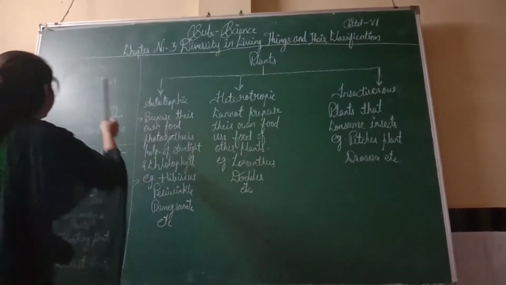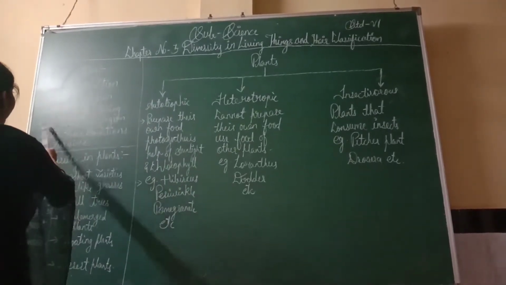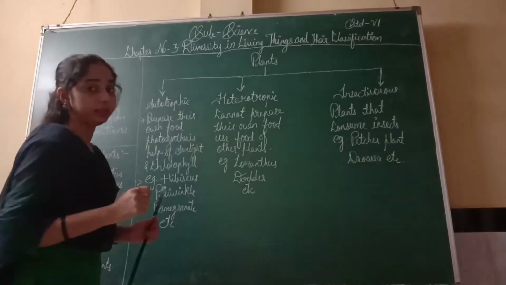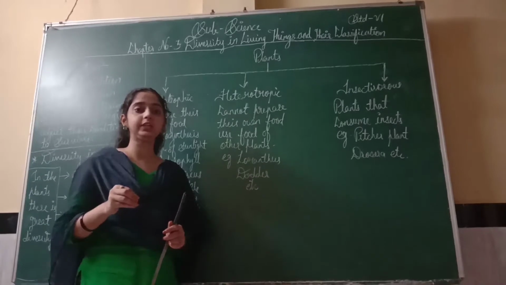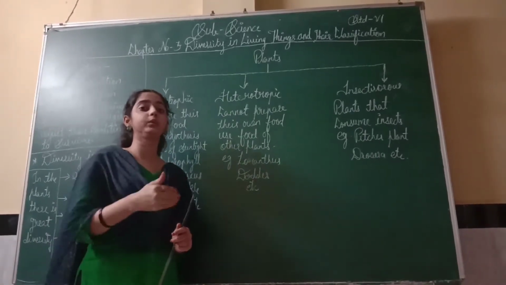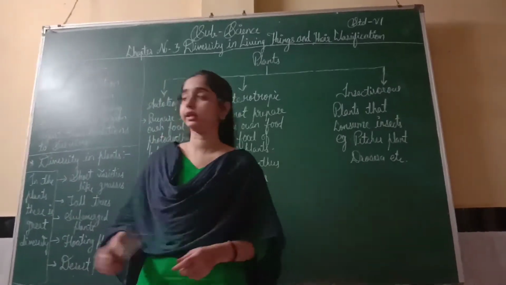So let us start with the introduction. Geographical conditions in different regions vary. What is the meaning of vary? Vary means different. So every geographical condition is different according to their region. According to that area, there are different kinds of geographical conditions.